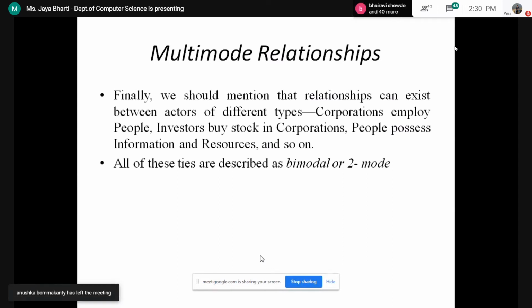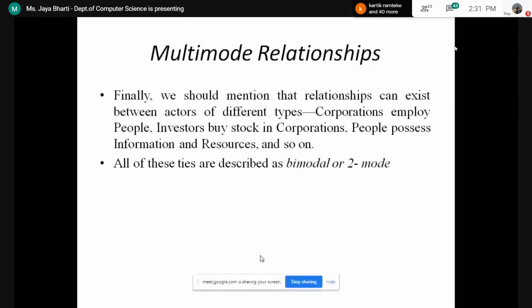As they all are actors, they have some relationship. Or a corporation employs people: the boss, the HR, or any kind of employees. So there are different types of people having some relationships. This is the multi-mode relationship.